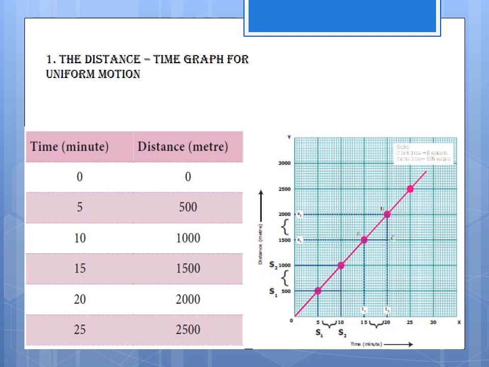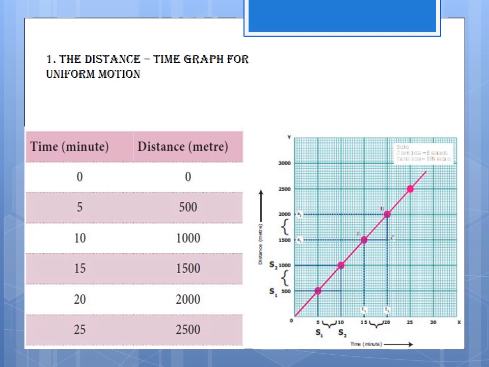In 10 minutes, 1000 meter. 15 minutes, 1500 meter. 20 minutes, 2000 meter. 25 minutes, 2500 meter. Okay, now we will see the graph.